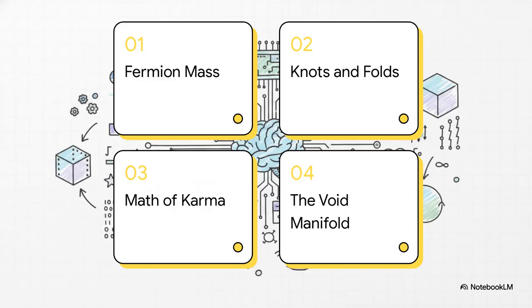Here's our roadmap for today. First, we'll look at fermion mass as a polytax. Second, knots and symmetric folds. Third, the mathematics of karma. And finally, exploring the void manifold. Let's get right into it.